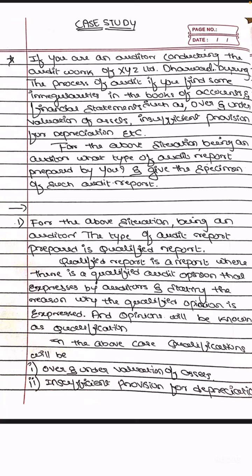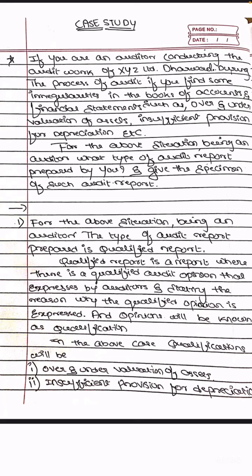The first one: if you are an auditor conducting the audit work of XYZ Limited, Dharwad, and during the audit you find some irregularities in the books of accounts and financial statements, such as over and undervaluation of assets, insufficient provision for depreciation, etc. For the above situation, being an auditor, what type of audit report will be prepared by you, and give the specimen of such audit report.